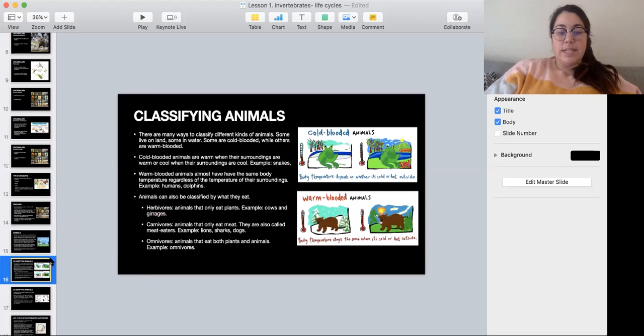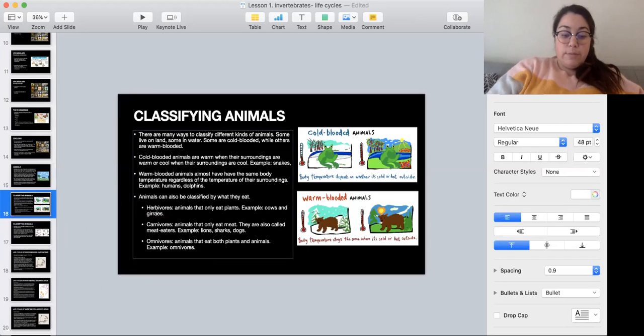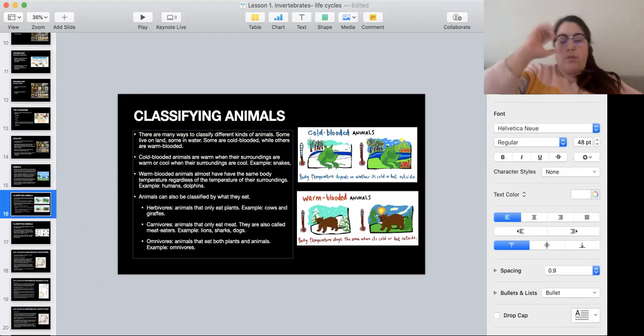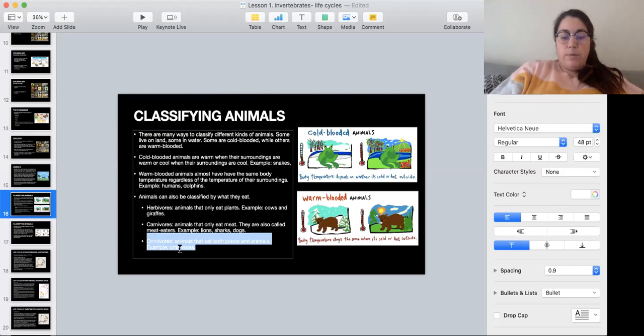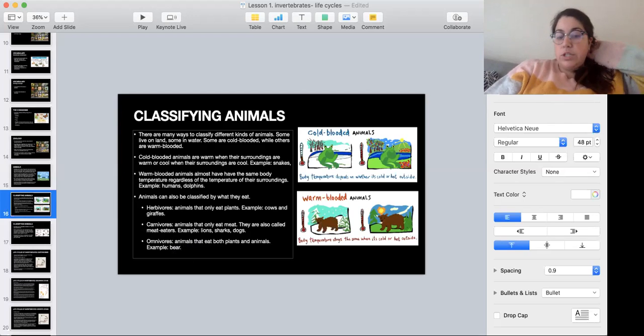When classifying animals, you can classify them by what they eat. For example, you have herbivore animals that only eat plants. You have carnivore animals that eat meat, and then you have omnivore animals that eat both plants and animals. An example of an omnivore would be a bear. An example of a carnivore would be a lion, a dog, a shark. And a herbivore would be a sheep, a cow, a giraffe.